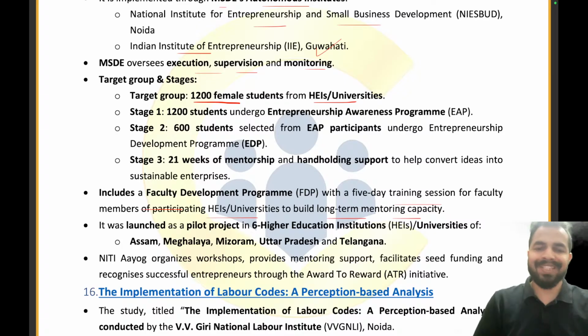Now, it was launched as a pilot project in six higher education institutes and universities of Assam, Meghalaya, Mizoram, Uttar Pradesh, and Telangana. Assam, Meghalaya, Mizoram, UP, and Telangana. That is the right answer. Niti Aayog organizes the workshops, provides mentoring support, facilitates seed funding, and recognizes successful entrepreneurs through the Award to Reward initiative. That's all from this news article.